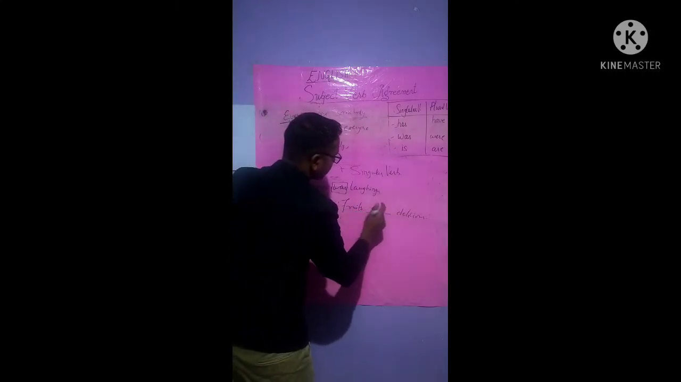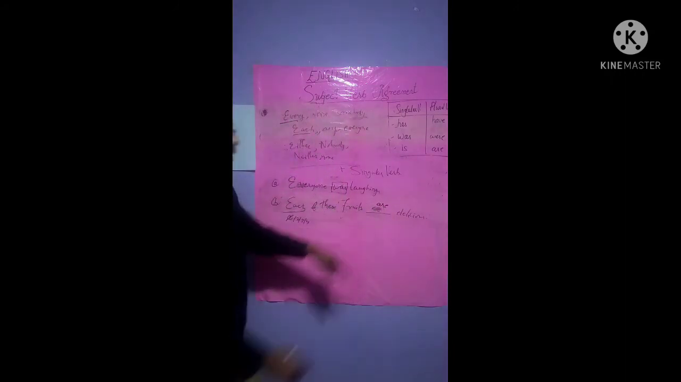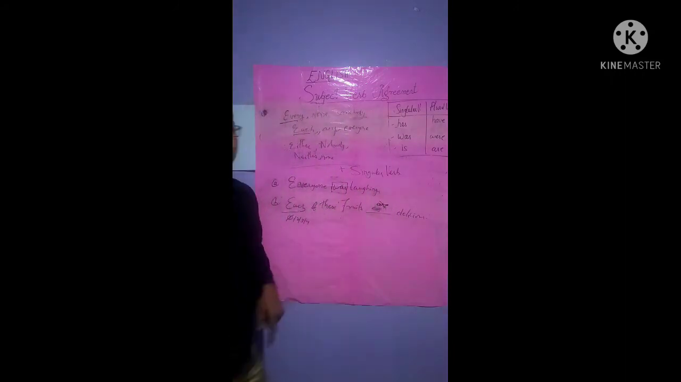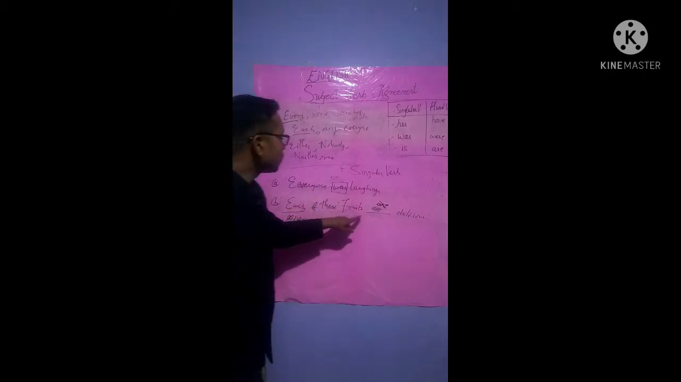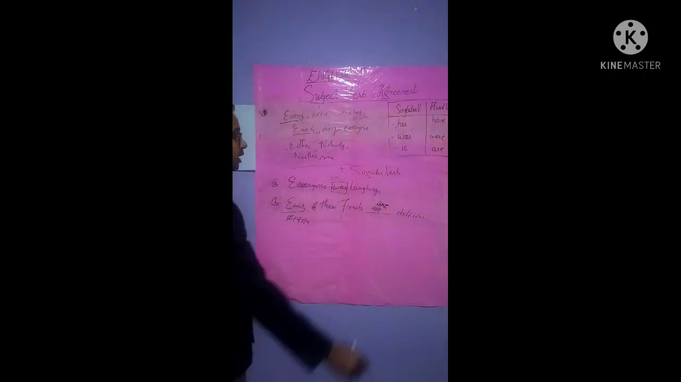But then mostly we make mistakes by writing each of these fruits are delicious. At that time it will be wrong, it will be a big no. Why should it become wrong? Because each is a singular noun, isn't it? Each is a singular noun. Of these fruits, then if the singular noun or the pronoun is used, we cannot write are, that is, a plural verb cannot be used, isn't it?